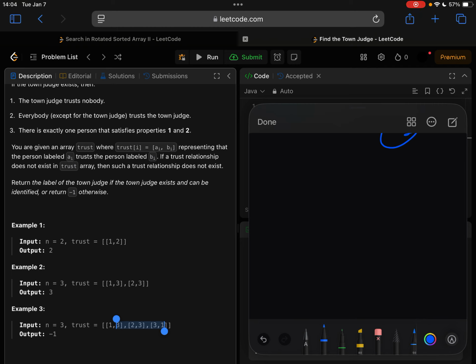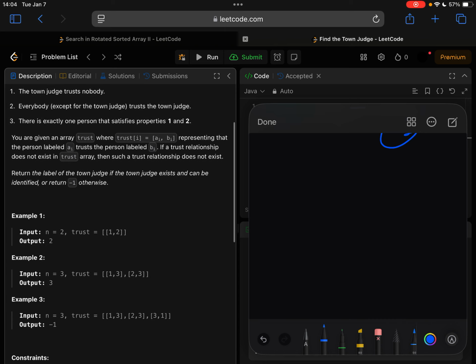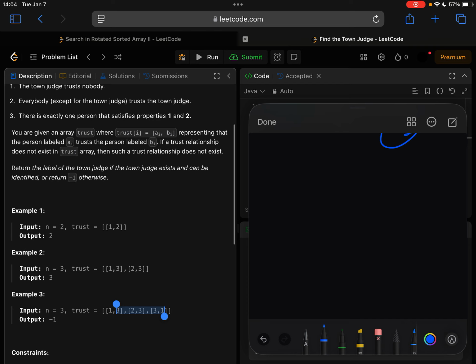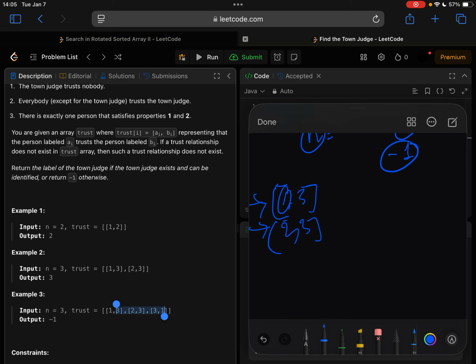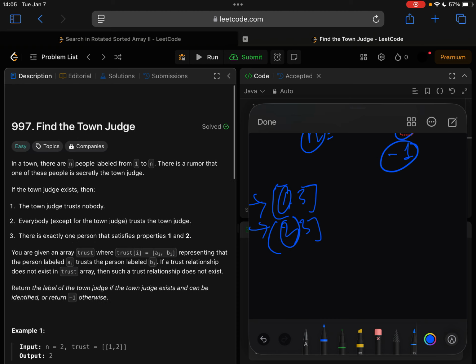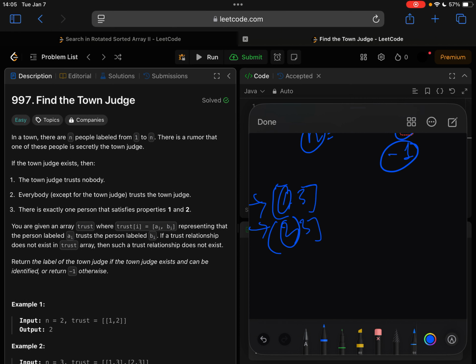Each trust array is an edge, and if you just go through all the nodes which are in the first position of the edge, let's say 1, 3 and 2, 3, these nodes trust somebody else, right? You are also given the number of nodes, n equals 3 in this example.